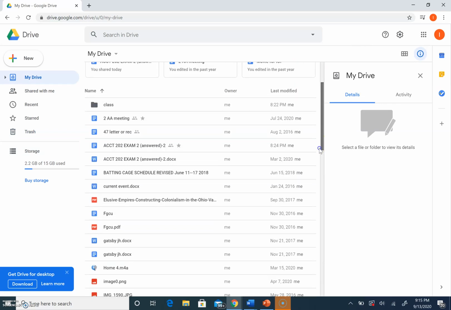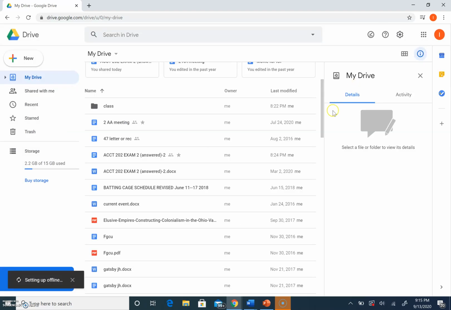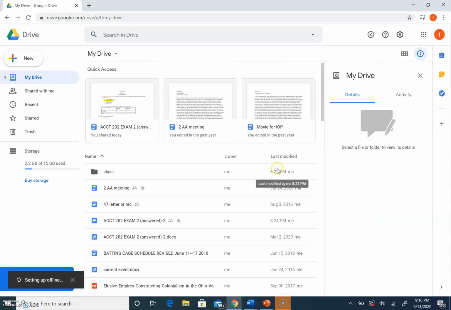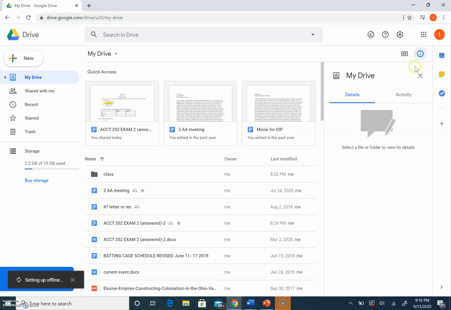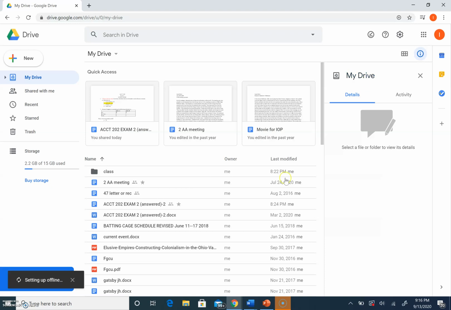It will show you the last time it was modified, who the owner was, and then from here you can go into the settings and change the density, and this will allow you to see it bigger now, or if you change it again you could see it more smaller and you can get more information.